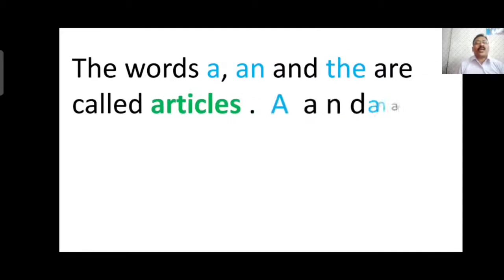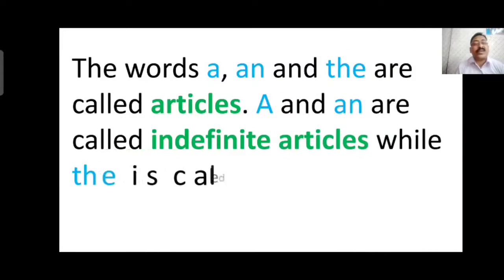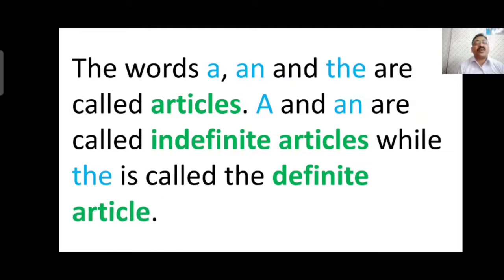The words a, an and the are called articles. A and an are called indefinite articles, while the is called the definite article. There are three types of articles in English: a, an and the. A and an are indefinite articles, whereas the is the definite article.